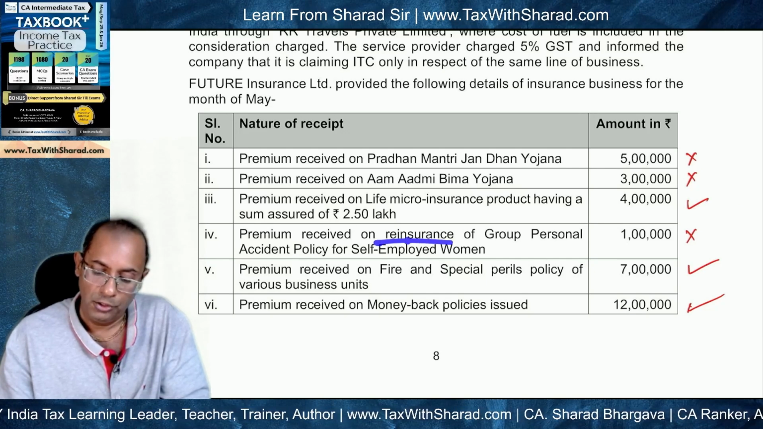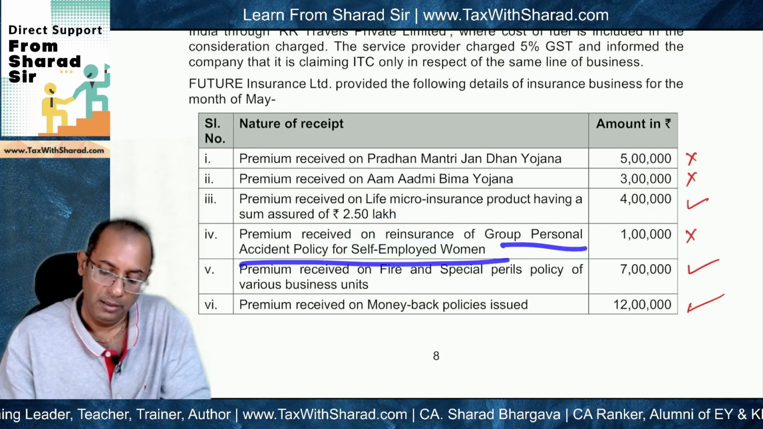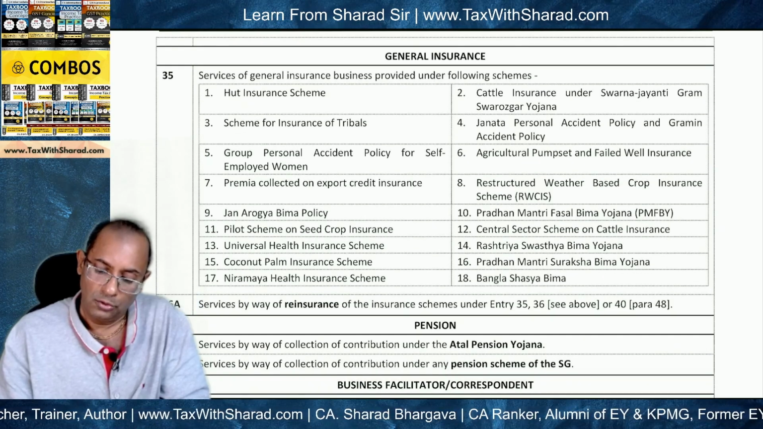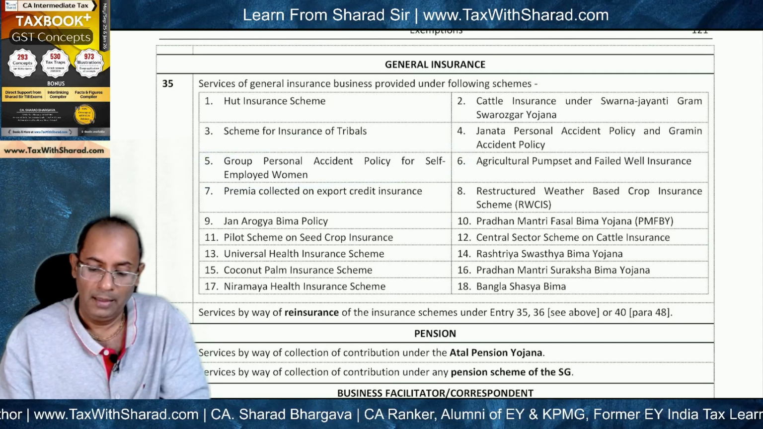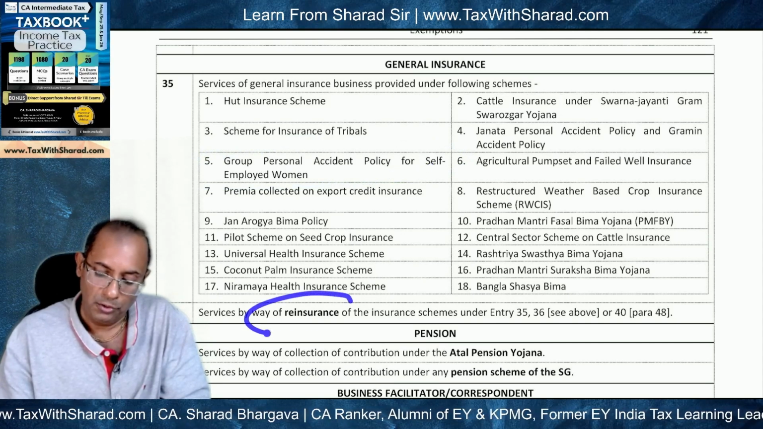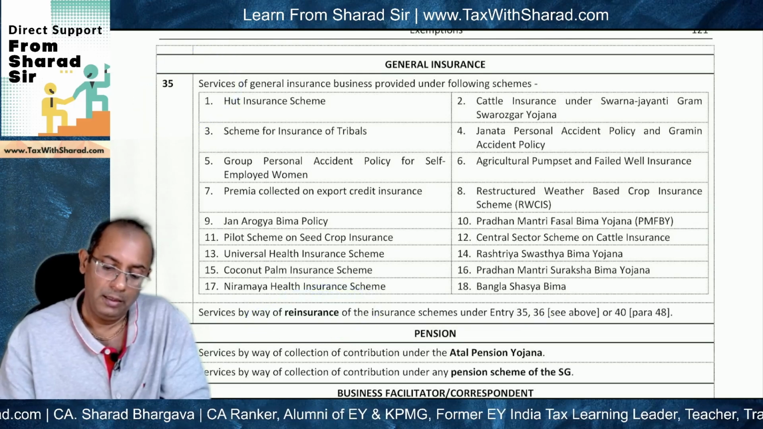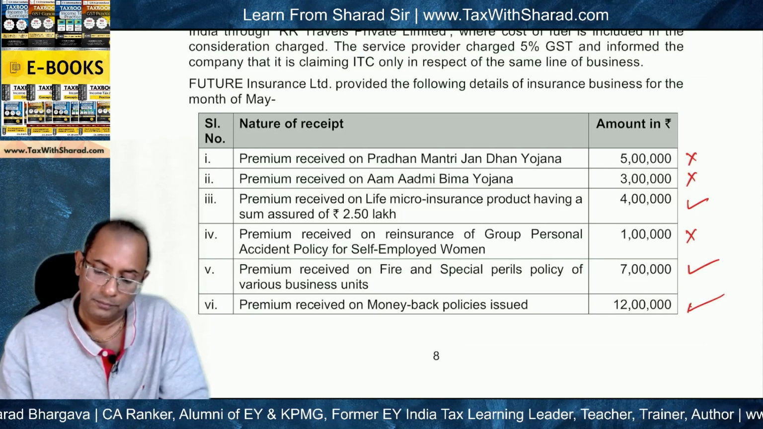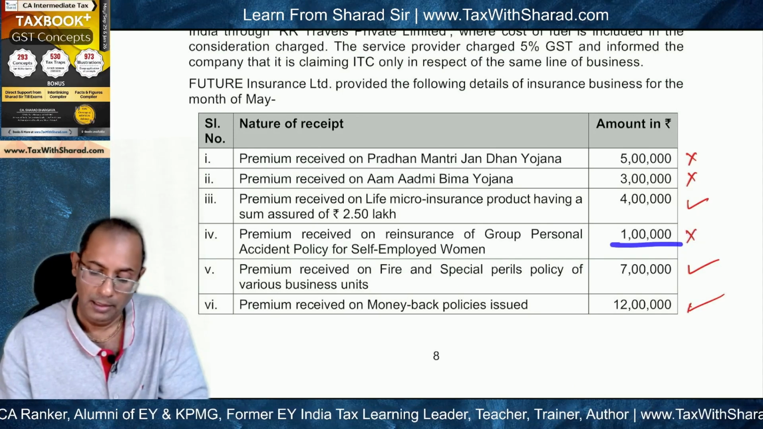Premium received on reinsurance of group personal accident policy for self-employed women. Okay, so this is the case of reinsurance. So group personal accident for self-employed women by itself is exempt, and reinsurance of the insurance schemes referred under this entry 35 is also exempt. So reinsurance of this particular policy is exempt, so it will not be taxable, so 1 lakh will become exempt.